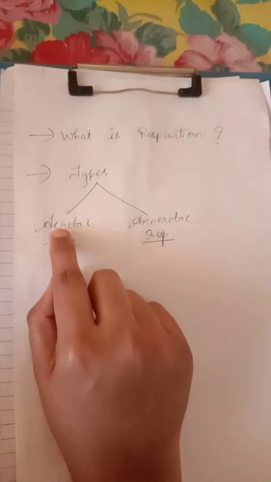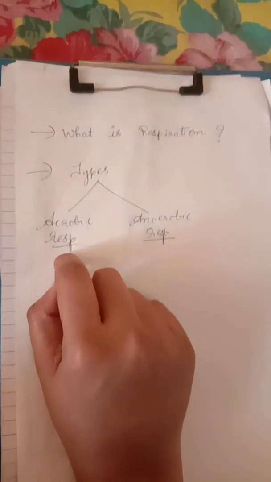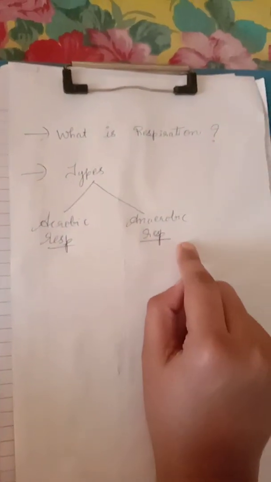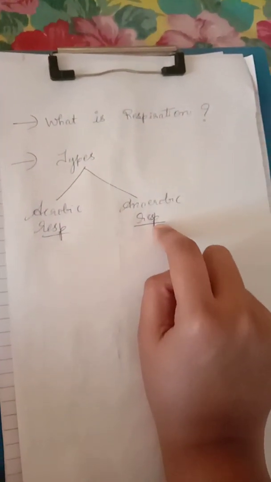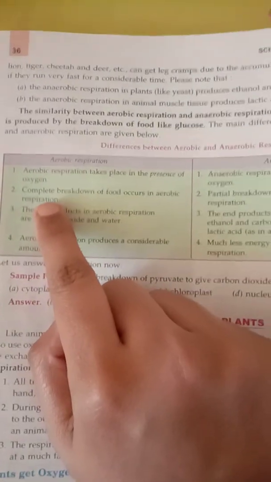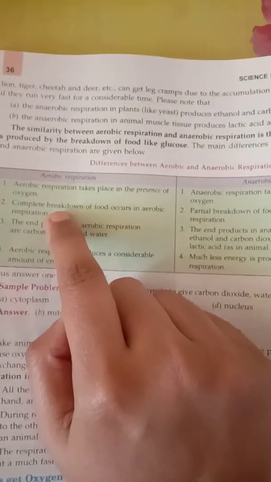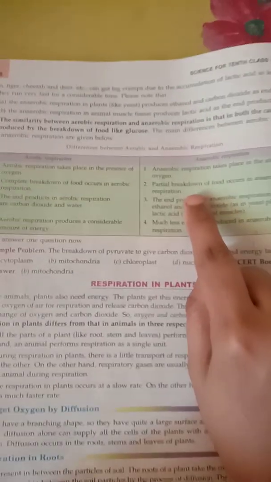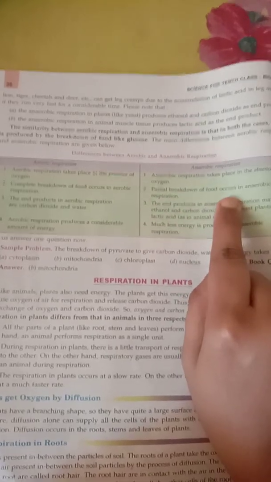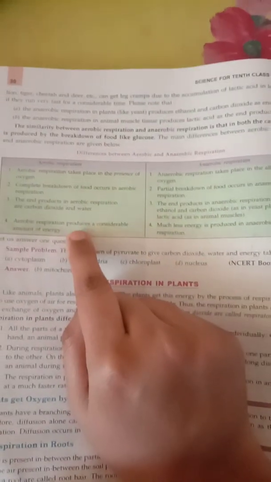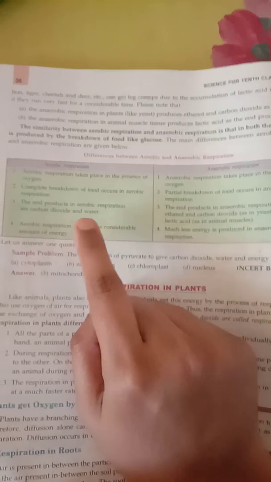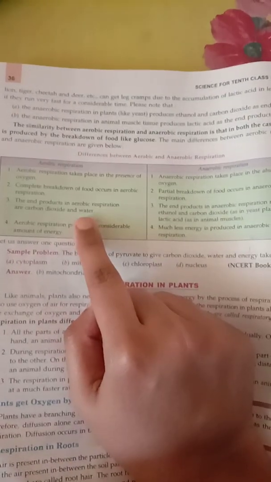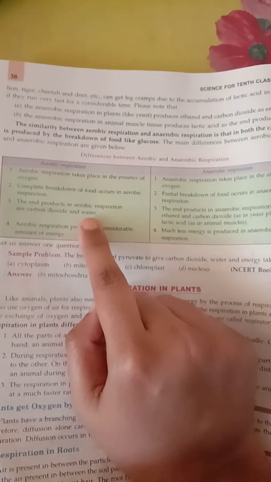As already discussed, aerobic respiration takes place in the presence of oxygen, anaerobic respiration takes place in the absence or lack of oxygen. That is the first difference. The second difference is, in aerobic respiration, complete breakdown of the food or glucose will happen, whereas in anaerobic respiration, incomplete breakdown will happen. Apart from that, in aerobic respiration, as we already discussed in the class, what are the major products that are produced? Carbon dioxide, water and energy.